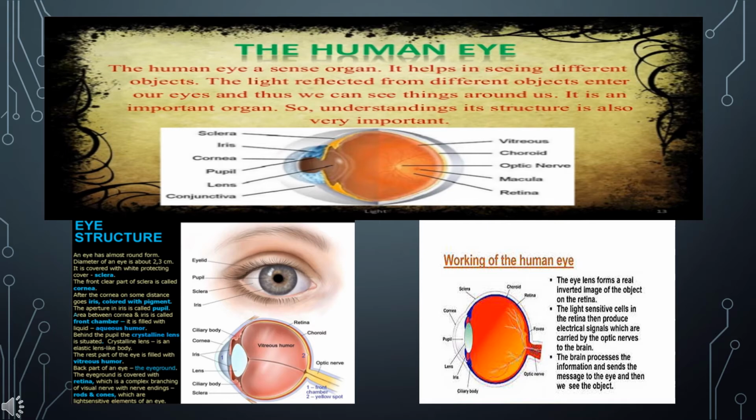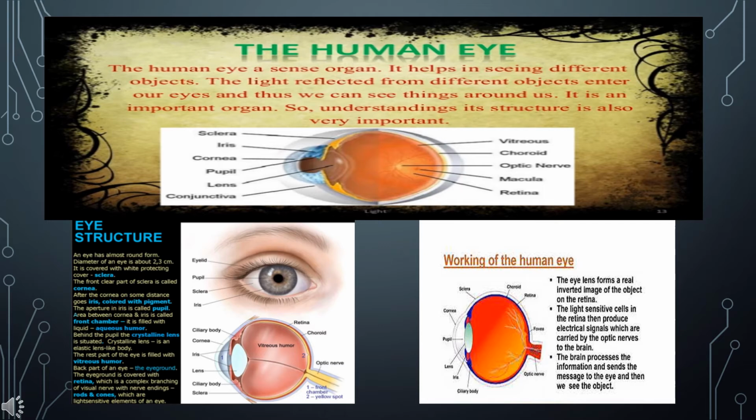Iris. It is a circular diaphragm suspended in front of the crystalline lens. It has a tiny hole in the middle and is commonly called pupil. The function of iris is to control the amount of light entering the eye. This is done by increasing or decreasing the diameter of the pupil.